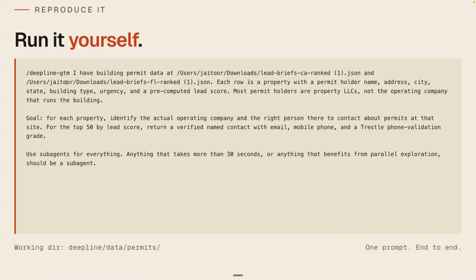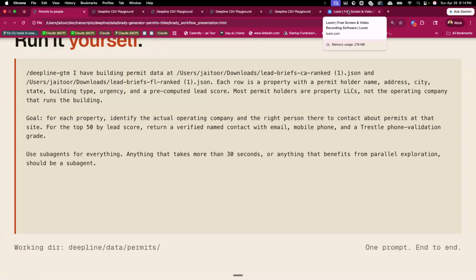So this is the prompt again. Focus on the goal, the outcome, what you're trying to get to. Give it all the information and context you have. You can give it more guidance and steering afterwards, but this generally is going to point you in the right direction. It's going to run small samples and you can put cost limits.